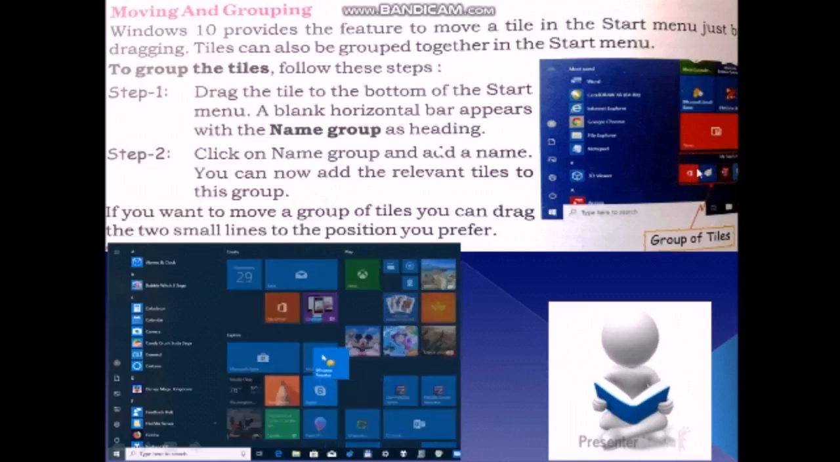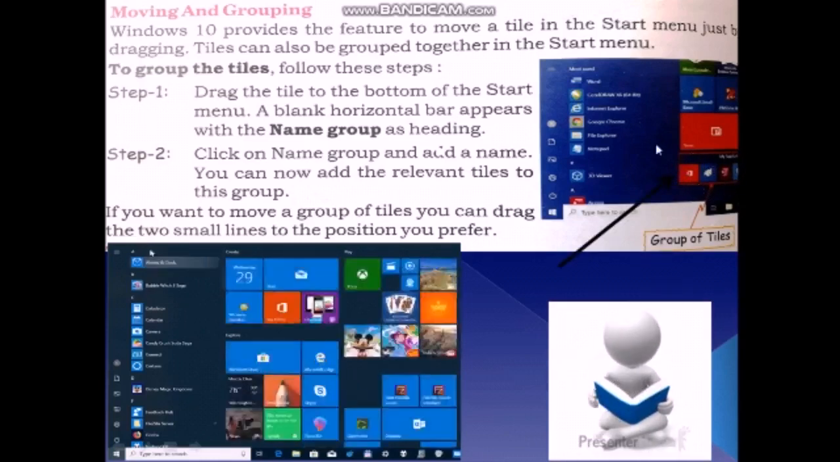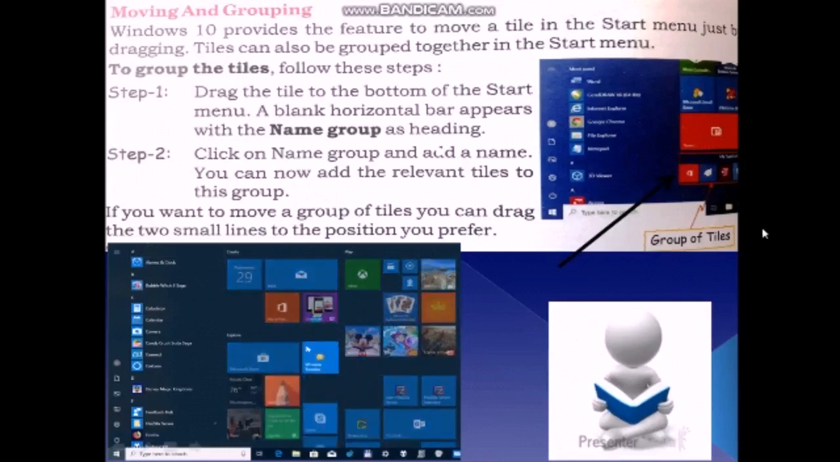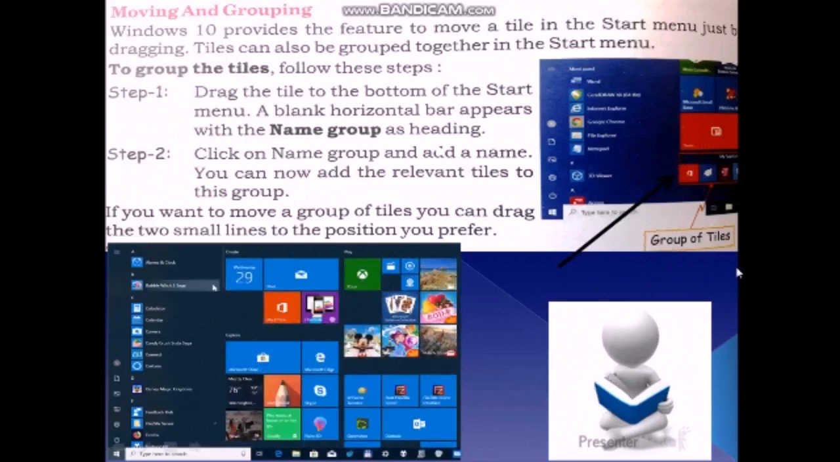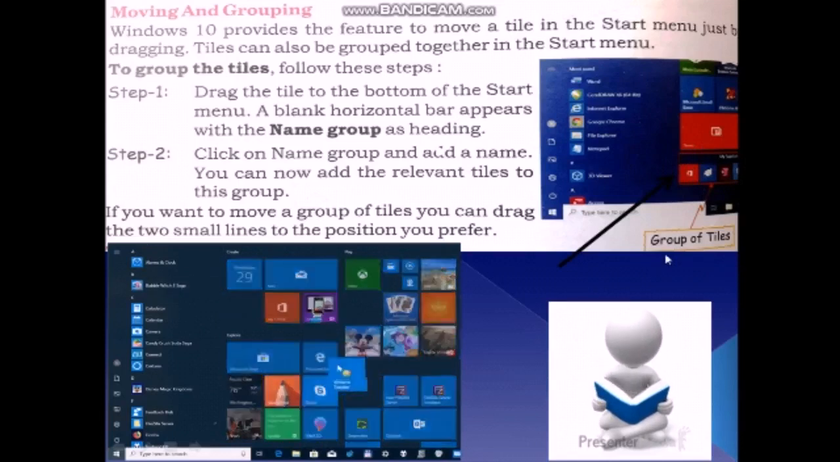In step 2, click on the name group and add a name. So we can now add the relevant tiles into the group. If you want to move the group of tiles, you can drag the small lines into the positions you prefer. Just move the tiles with the help of the mouse.